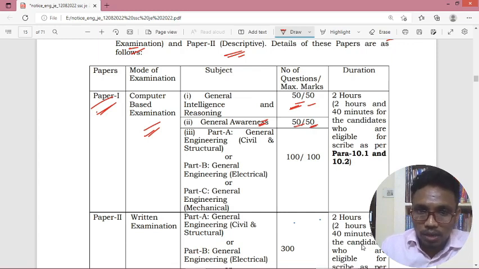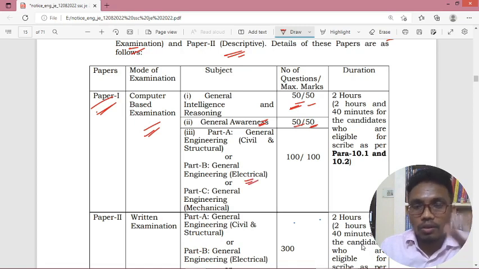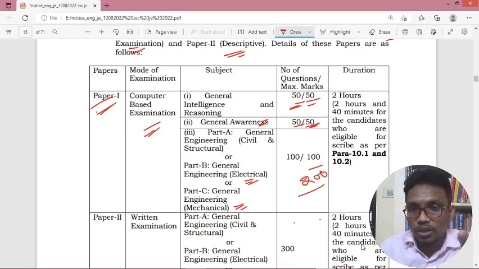And coming to the third part, that is the core part. If you belong to civil, you have 100 questions on civil engineering. If you belong to electrical engineering, you will have 100 questions on electrical engineering. If you belong to mechanical engineering, you will have 100 questions on mechanical engineering. The total is 50 plus 50 plus 100, 200 questions, and the time given is 2 hours only.